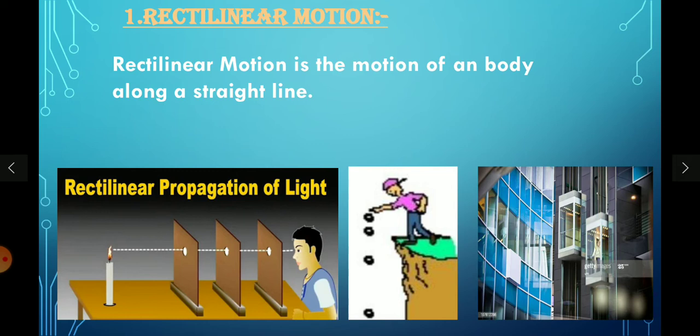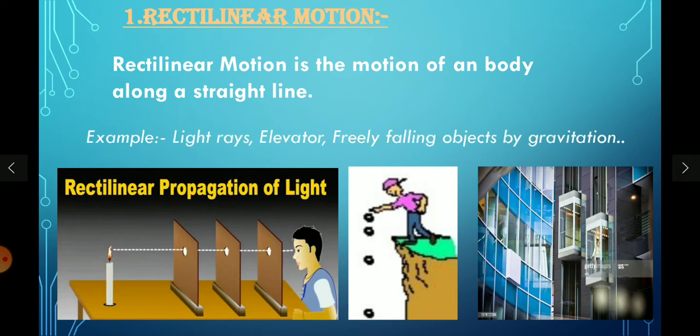It is very simple that rectilinear motion is the motion of a body along a straight line. We can observe in this, all the particles are moving in a straight line. The examples are light rays that we are seeing here, and elevator, which is in the third picture, and freely falling objects by gravitation.